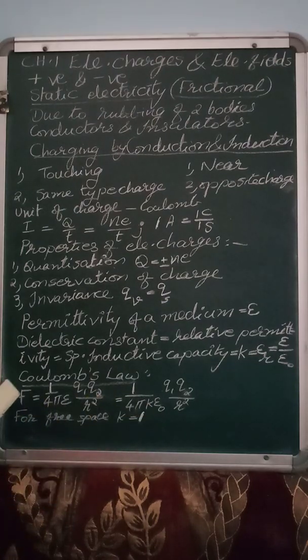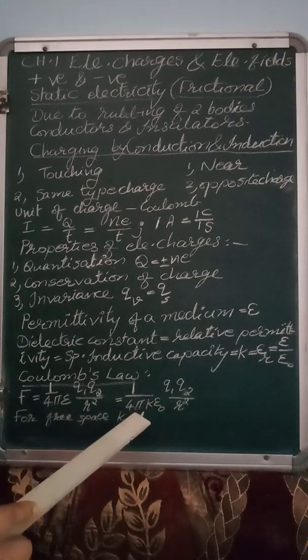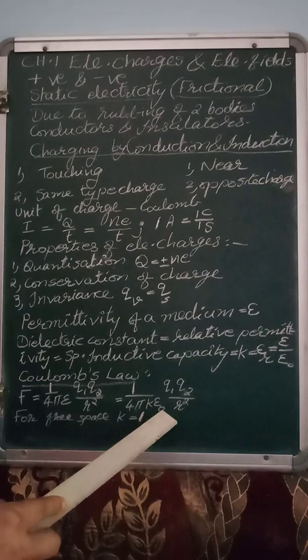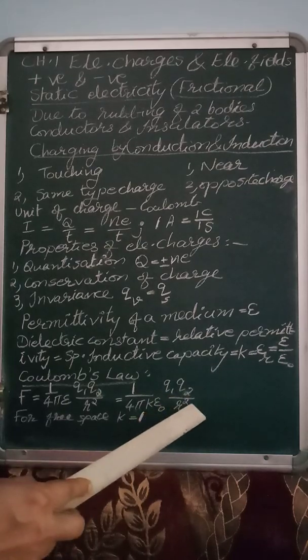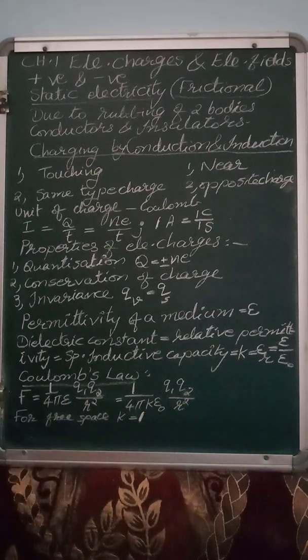So the Coulomb force F is equal to 1 upon 4 pi epsilon naught Q1 Q2 upon r square for free space, because K is equal to 1. What is K, children? K is the dielectric constant of the medium, also known as the relative permittivity of the medium. In the next session, we'll discuss Coulomb's law in detail.